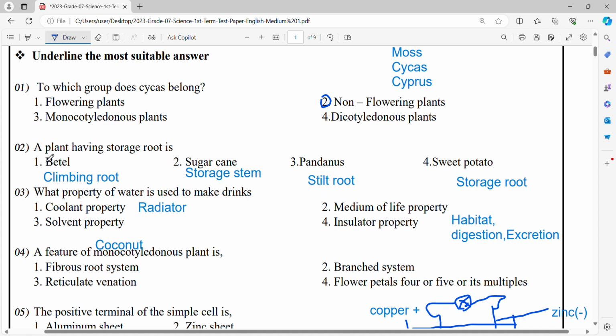Next, a plant having storage roots. Betel has climbing roots. Sugarcane has a storage stem, and Pandanus has stilt roots. Sweet potato has storage roots. Storage roots are present in carrot, beet, manioc and sweet potato. So the answer is sweet potato.